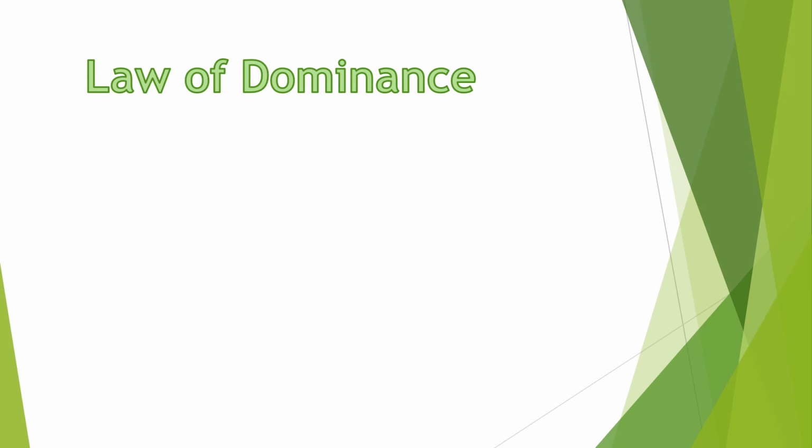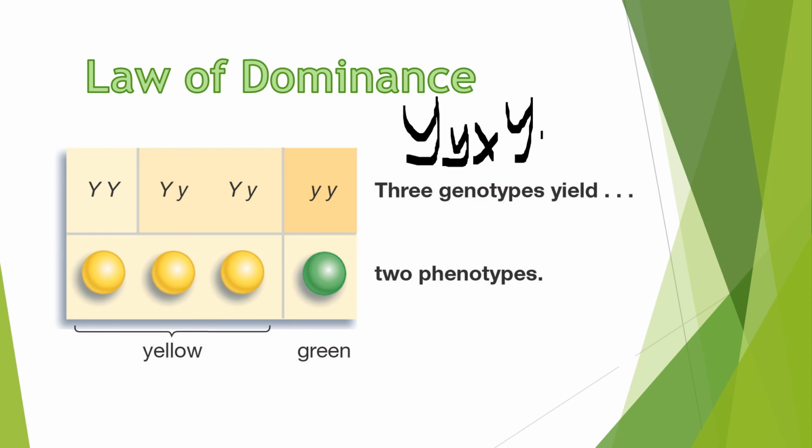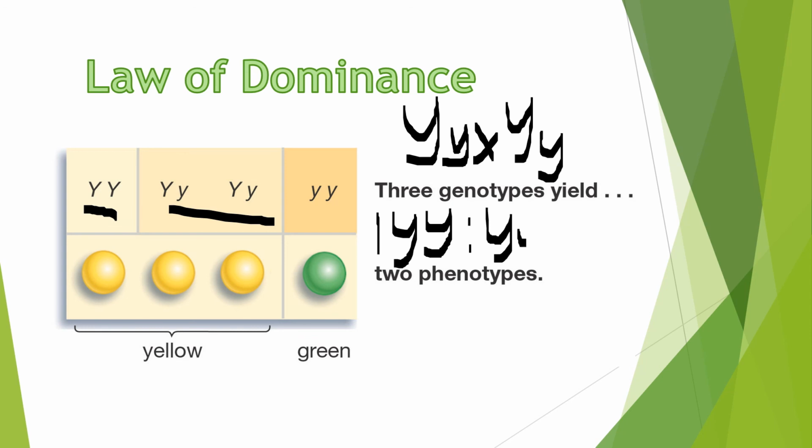To better understand the law of dominance, let us have this illustration. Based on the given picture, we cross parents who both have a heterozygous genotype. Now, what will be the genotypic ratio? So we will have one homozygous dominant genotype is to 2 heterozygous genotype is to 1 homozygous recessive genotype.